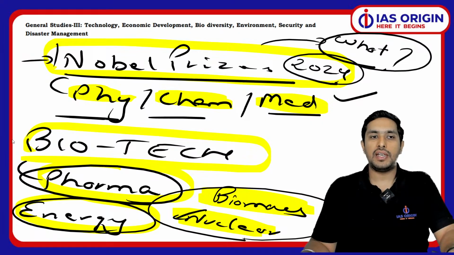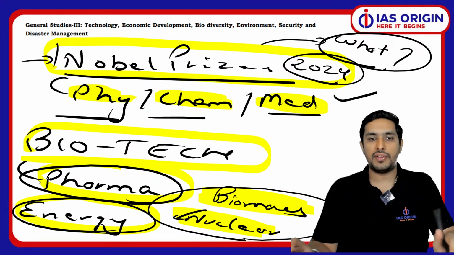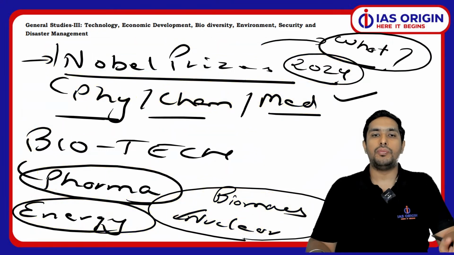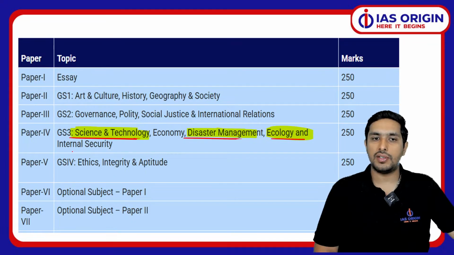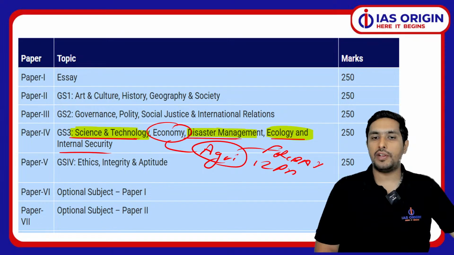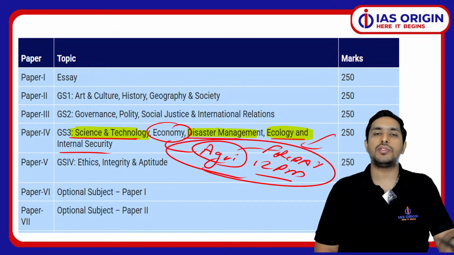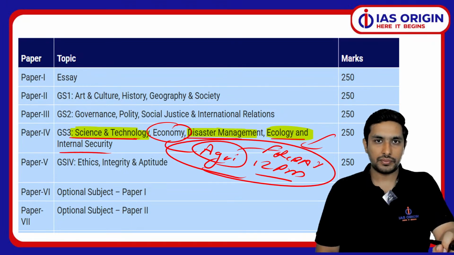So GS paper 3 ki analysis is going on well, I would say, because since there were so many themes to discuss, but still we have done that effectively. So now I can confidently say one thing, that we have covered all the themes like science and technology, disaster management, ecology, internal security, economy. Say, there's a theme of agriculture which we'll be doing tomorrow, that is Friday. So tomorrow, yani ki Friday, 12 p.m. live, we'll be doing the theme of agriculture. That what all of the questions coming from the agriculture theme. So that is what we are going to be doing tomorrow.